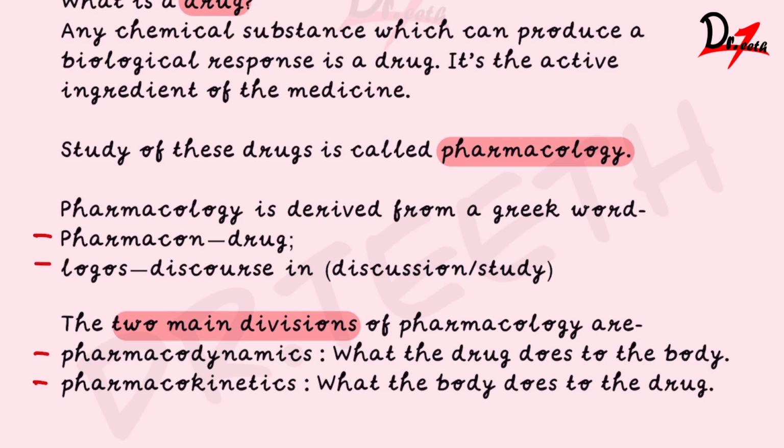Now there are two main divisions of pharmacology, and these two topics are frequently asked in the examination: the pharmacokinetics and the pharmacodynamics. The pharmacodynamics is what the drug does to the body, and the pharmacokinetics is what the body does to the drug.